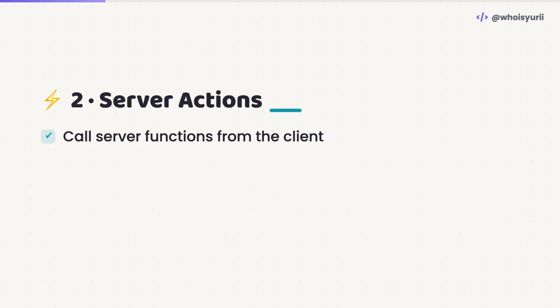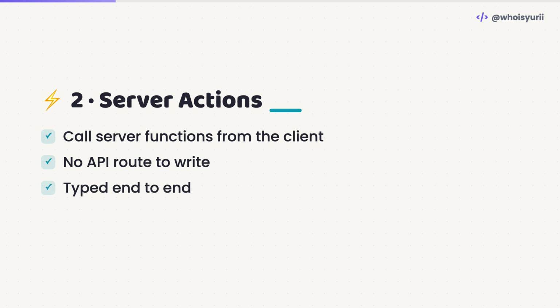Number 2. Server actions. They let you run server code by calling a function. No separate API route, no fetch wiring. You get end-to-end types, and because they hook into native forms, they even work before JavaScript loads.